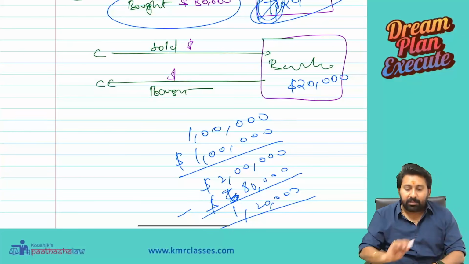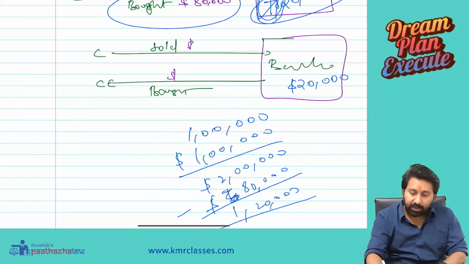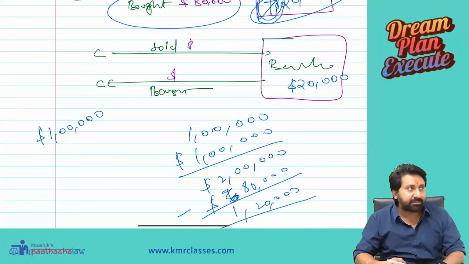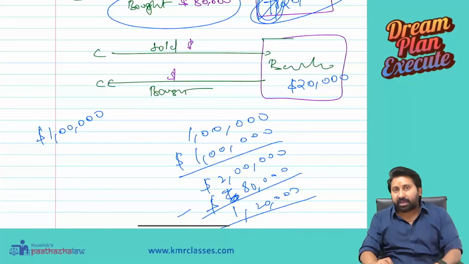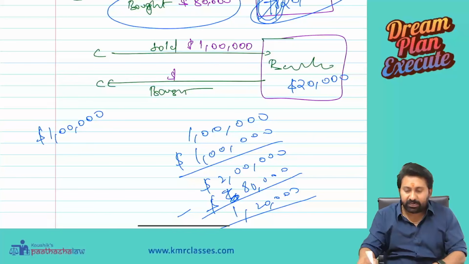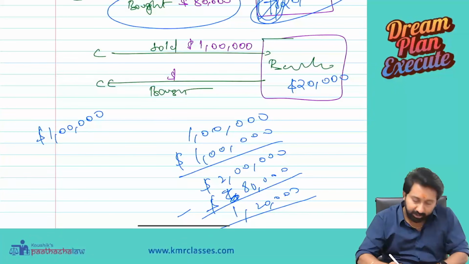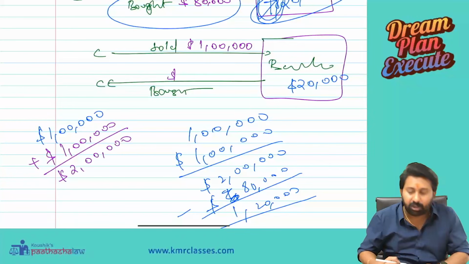See, there is a banker. This banker is required to maintain a $1 lakh balance at all times. On a particular day, a customer came and sold $1 lakh. Let us use the same example: the customer sold $1 lakh and the bank bought $1 lakh. So the bank bought $1 lakh. It became how much? $2 lakh.